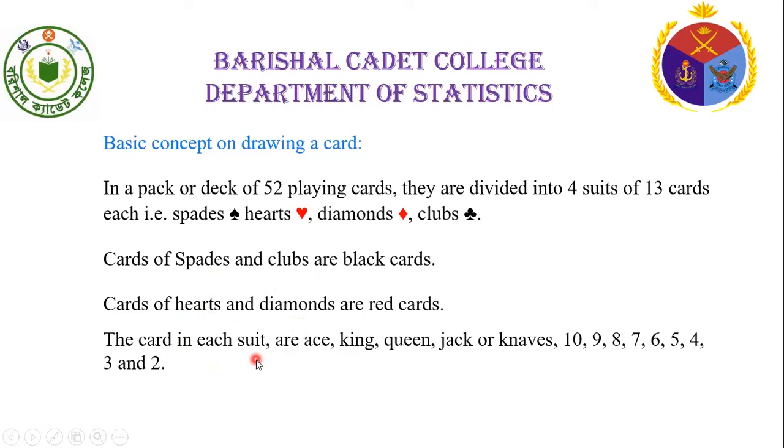In each suit are ace, king, queen, jack, 10, 9, 8, 7, 6, 5, 4, 3, and 2.